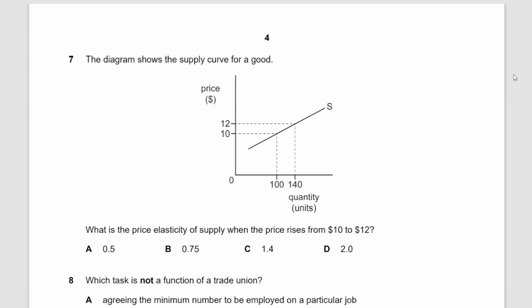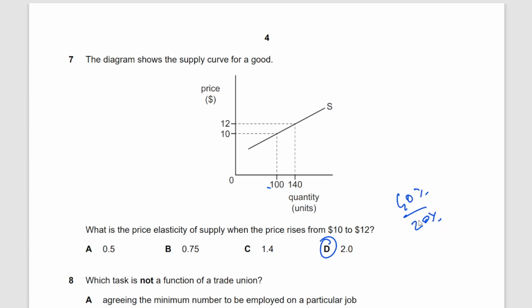Moving on to the next question, guys. The diagram shows the supply curve for a good. What is the price elasticity of supply when the price rises from $10 to $12? So when the price rises from $10 to $12, that is a 20% increase. What is the price elasticity of supply? That means how has your quantity supplied increased in response to an increase in the price by 20%? The quantity supplied has increased by 40%. So 40% divided by 20% is equal to 2. So for question number 7, you're going to select option D, which is 2. Your PES is 2.